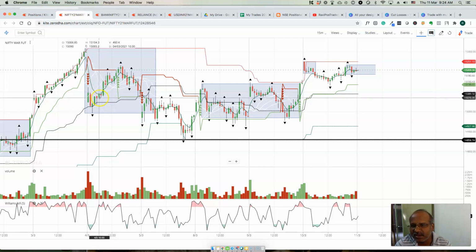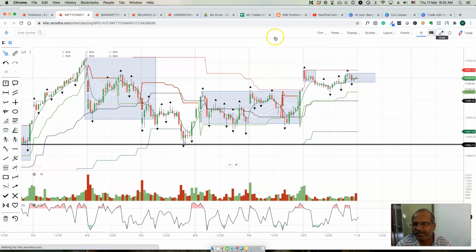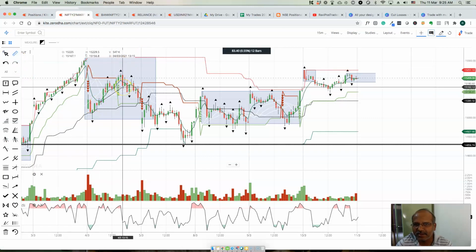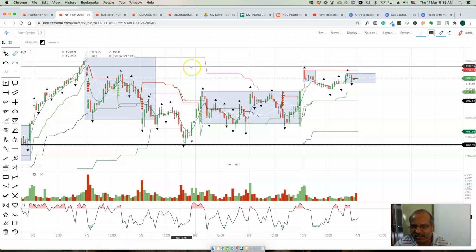Then we move the second lot stop loss to the buying price. Then we can follow the trend and book the trade at an appropriate point. The second lot, if we enter here, probably we stopped here, so we got like 80 points on the second lot. That's how we make good money on range bound trades using the dual lot strategy.